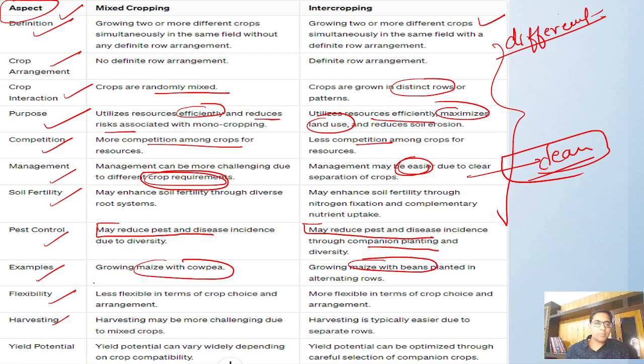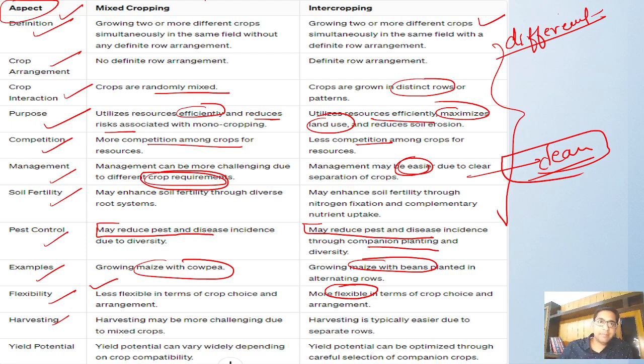Flexibility: mixed cropping is less flexible in terms of crop choices, because normally all the crops do not occur in the mixed cropping pattern. But in intercropping, you have a lot of flexibility. You can do various combinations and you can attach two or three combinations all together.